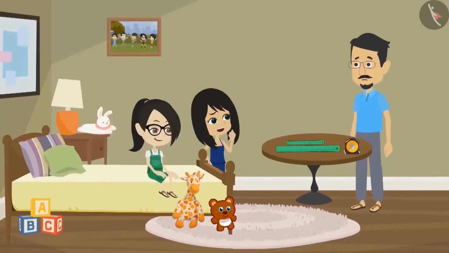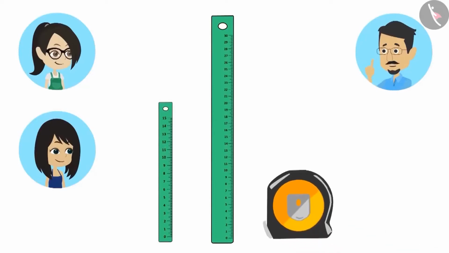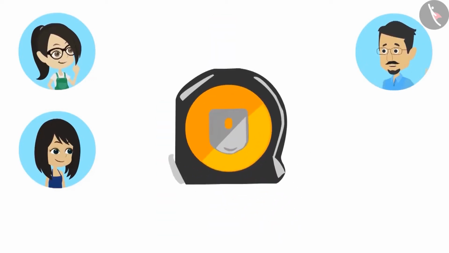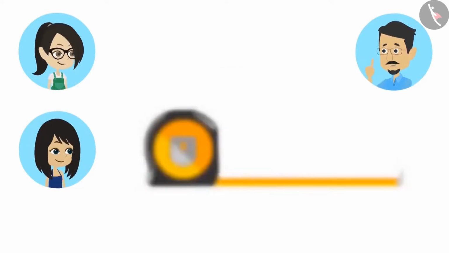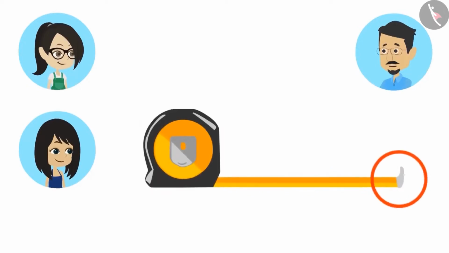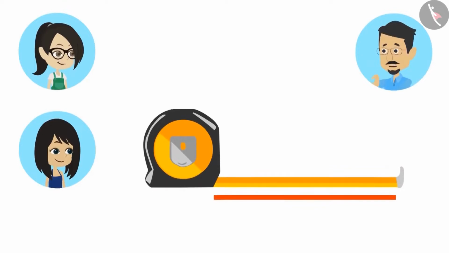But Papa, if we want to measure something longer than 30 centimeters, how will we measure it? For that, we will use this scale. But uncle, the scale is very small. No, this scale is very long. So long that it can measure your height. Our height? With this scale? How? To use this scale, the handle outside it has to be held and pulled. Pulling this handle brings the scale out. And with this scale, we can measure the height.